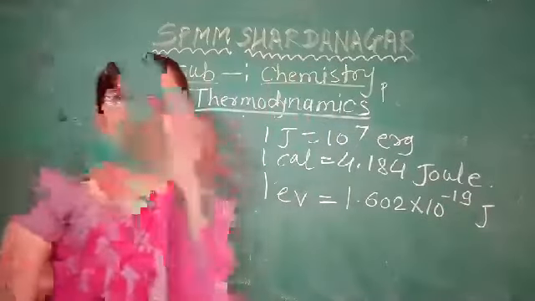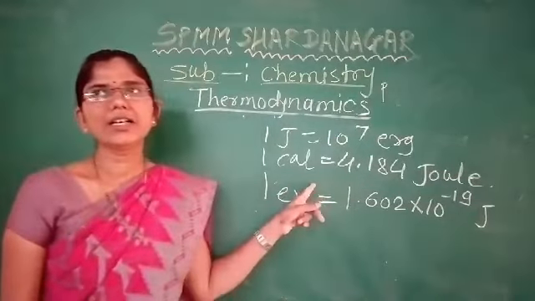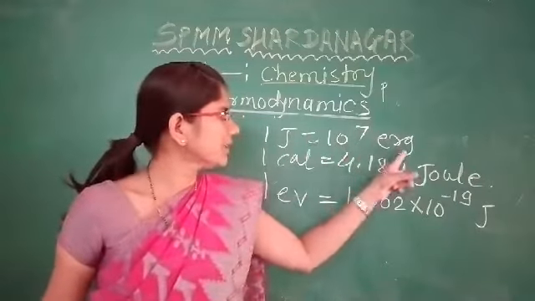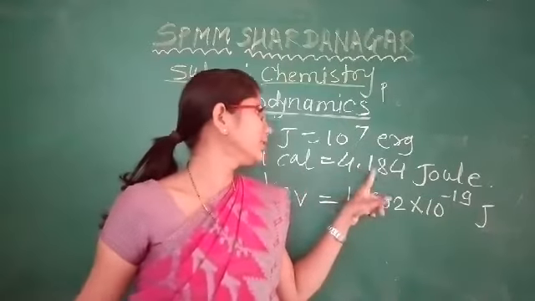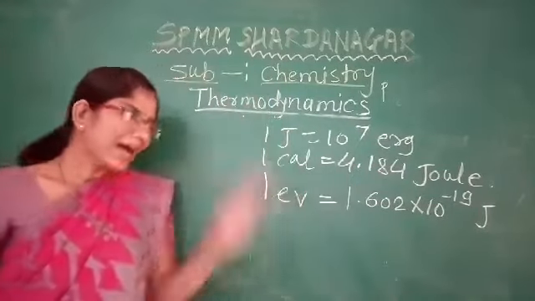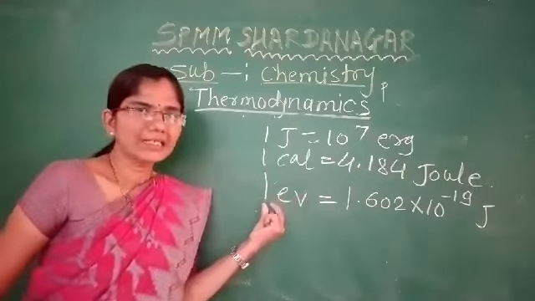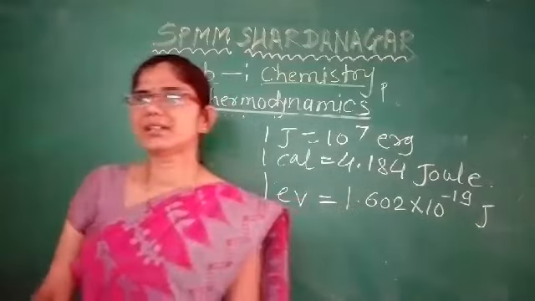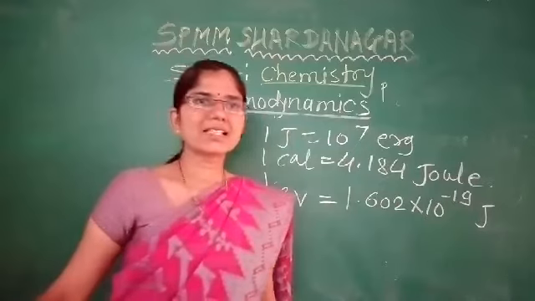So dear students, you have to remember these conversion factors of the energies. 1 joule is equal to 10 raised to 7 ergs, 1 calorie is equal to 4.184 joule, and 1 electron volt is equal to 1.602 into 10 raised to minus 19 joule.